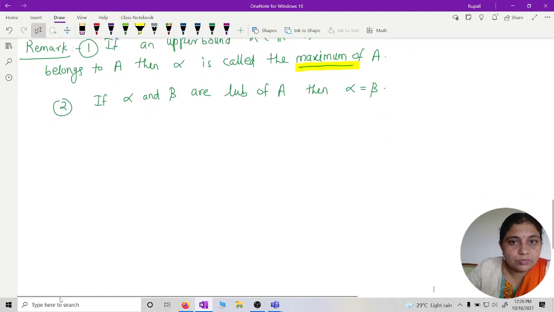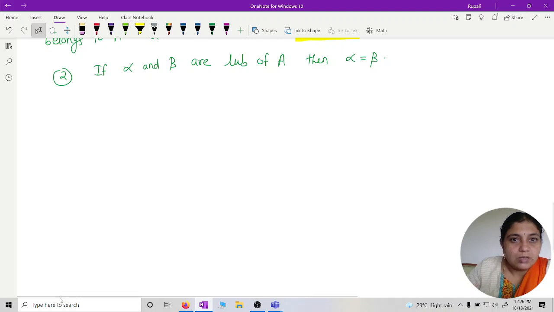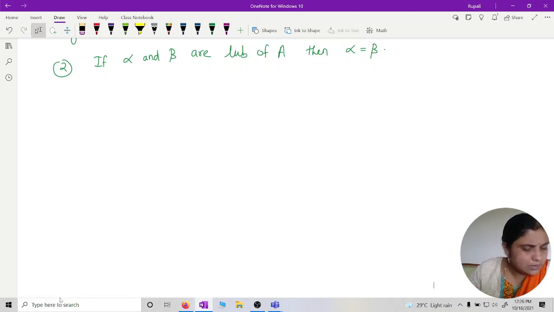Okay, so now can you prove this? If alpha and beta are least upper bounds of A, then alpha must be equal to beta. Every set contains a unique supremum.